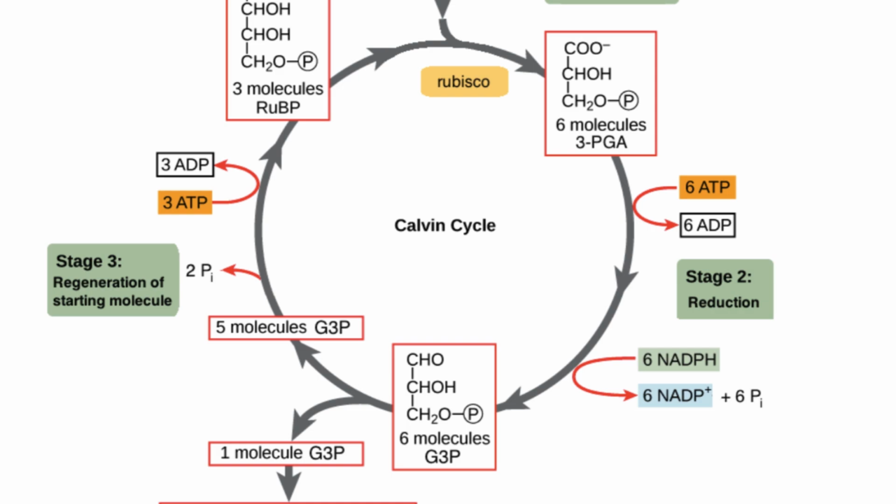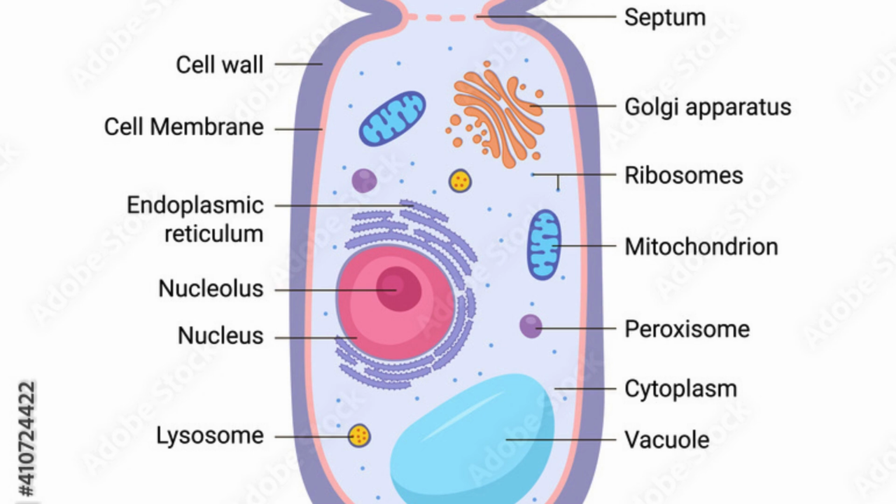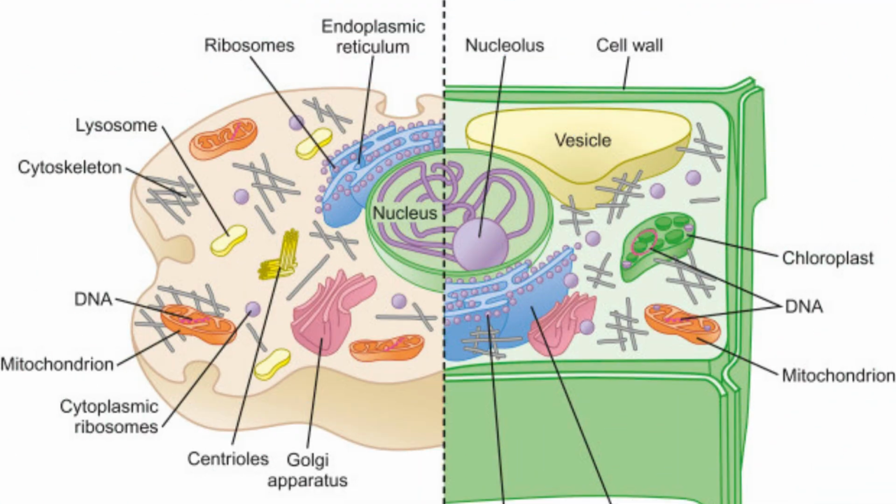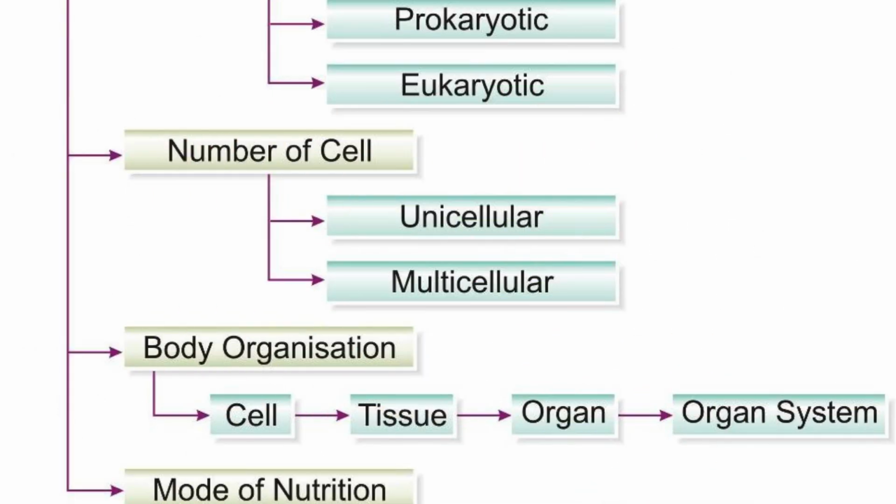And eukaryotes? Eukaryotes are more complex. They can be unicellular, like amoeba from the kingdom Protista, or multicellular, like plants and animals. Eukaryotes have a well-defined nucleus. I understand. And how do we further classify eukaryotes?